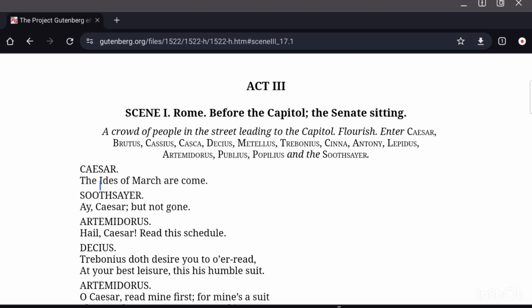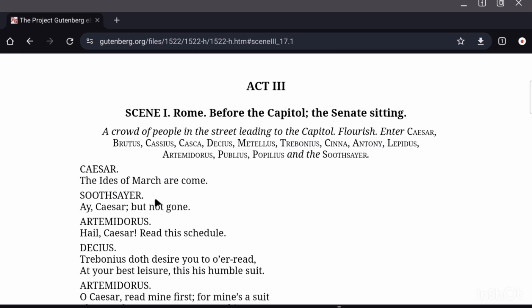Caesar says, "The Ides of March are come." Soothsayer: "Ay, Caesar, but not gone." Remember, the Ides of March are the 15th of March. The soothsayer had warned Caesar in a letter to be careful, to be protective of his life. He had warned that there is a threat to Caesar's life.